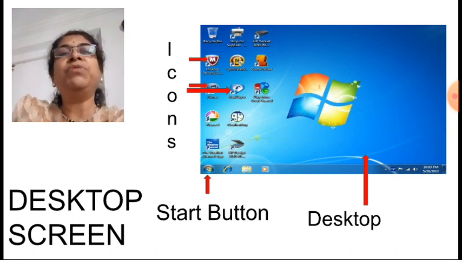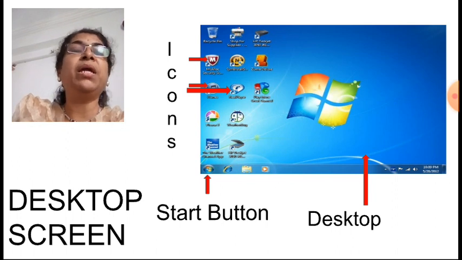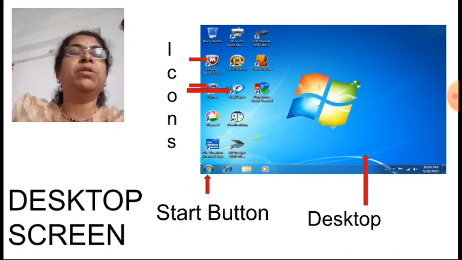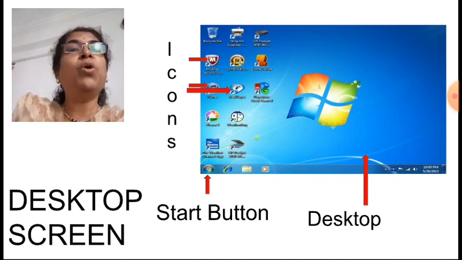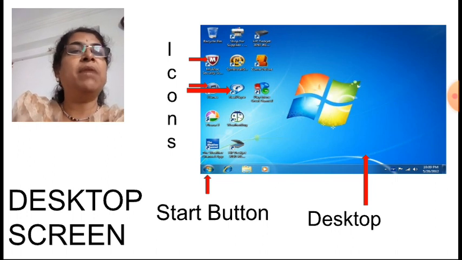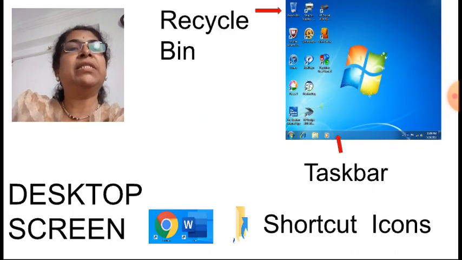And all other programs and applications we keep under the start button. Because if you click on the start button, the menu will pop up and you will get the list of applications or softwares available on the computer. Can you see the start button here at the bottom of the screen? On a small strip there is a round button that is called the start button. Okay, now we have seen what is desktop, what are icons, and what is the start button. Now the remaining elements we will see.